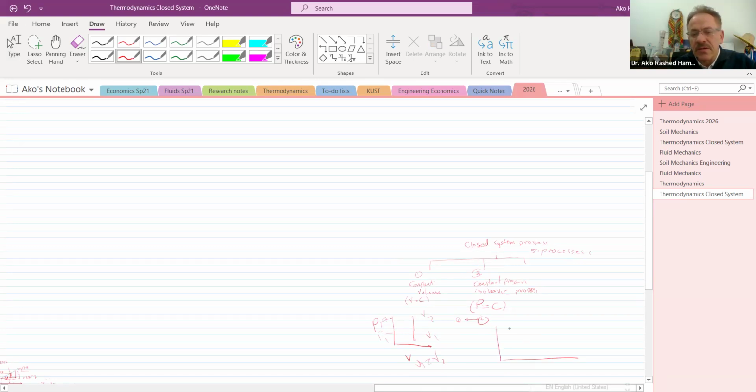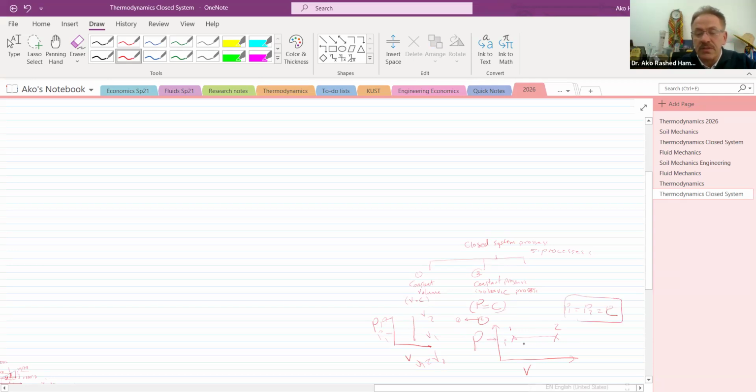For the isobaric, the change will be like this: pressure P in state 1 and P in state 2 have the same value. So P1 equal to P2 and equal to P constant.